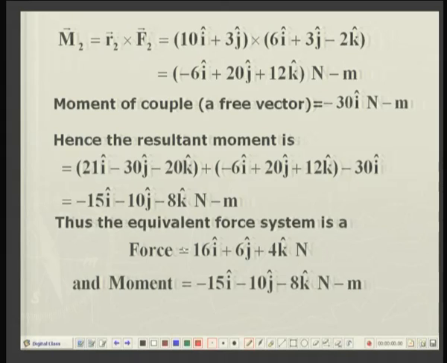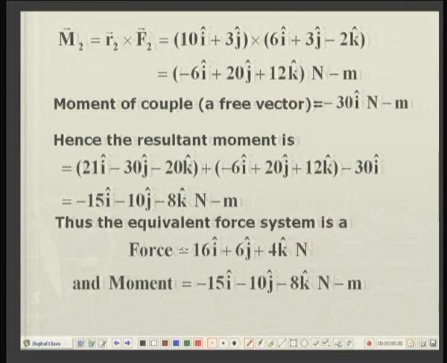We have already seen how to calculate the cross product. You can do it as the determinant of the matrix. I will not go through the details of this calculation because you can do it. So, the second moment is minus 6i plus 20j plus 12k newton meters, and the moment due to the couple, that is a free vector as we have illustrated earlier, is minus 30i. So, it can be supposed to be acting about any point in space. Hence, the resultant moment is the addition of M1, M2 and the couple moment, and the resultant comes out to be minus 15i minus 10j minus 8k newton meters.